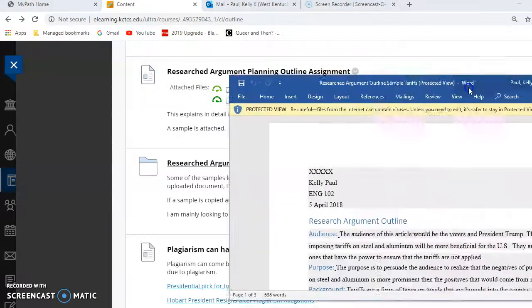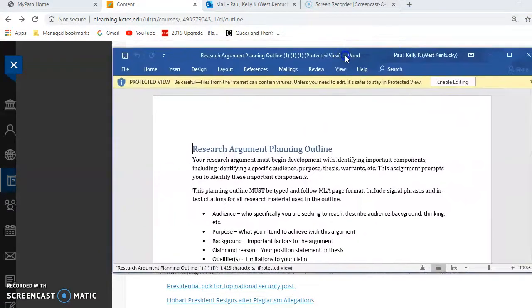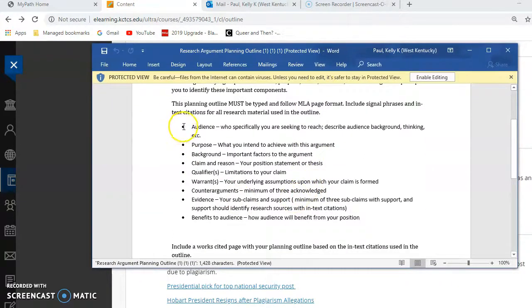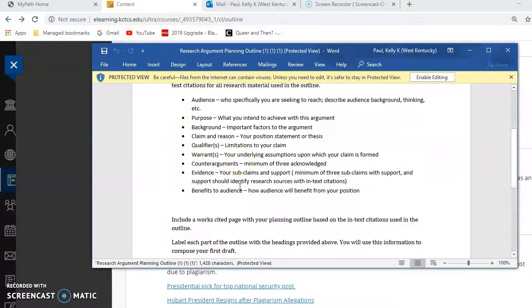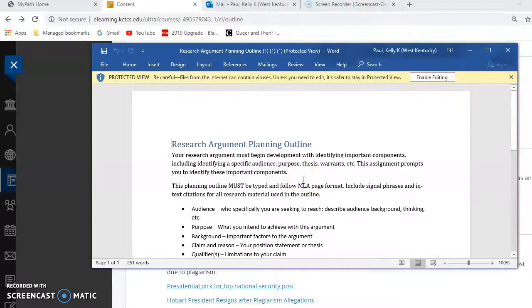I'm going to bring up the assignment. Actually, the assignment is right here. You have to address each one of these bulleted points, and I will allow you to go through this on your own. You really will not understand what these bulleted points mean until you have studied the Toulmin argument and the Rogerian argument. So do not jump right into the outline without reading about Carl Rogers and Stephen Toulmin.